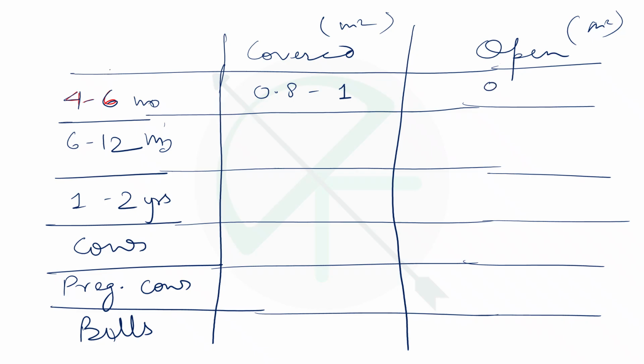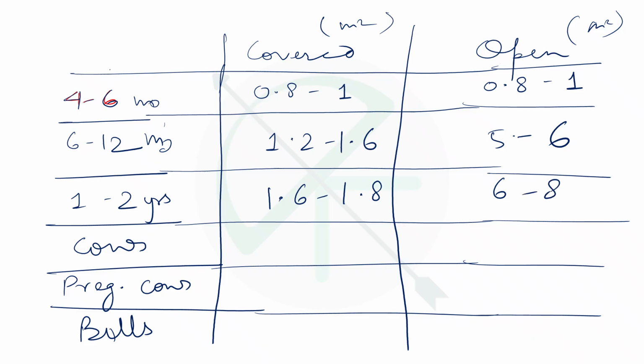Under open it is 0.8 to 1 again. Then for 6 to 12 months we give 1.2 to 1.6 meter square, and 5 to 6 meter square in open. For 1 to 2 years we increase it a little more. Adult cows will have a slightly higher requirement, 11 to 12 meter square.